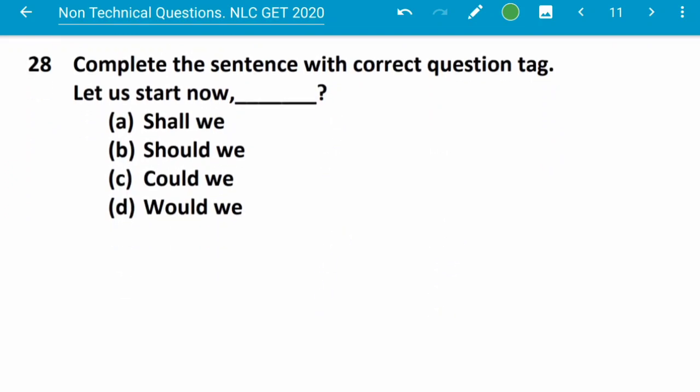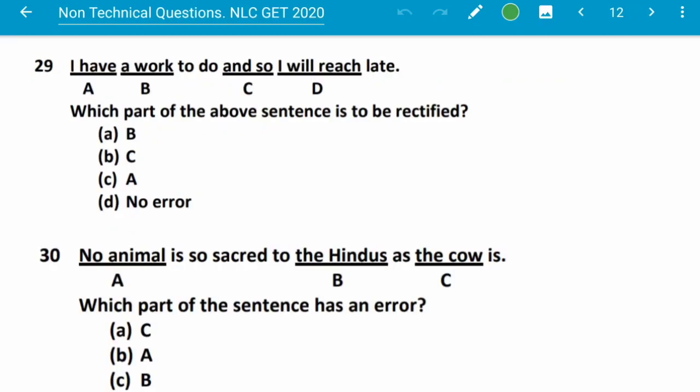Complete the sentence with correct question tag. Let us start now. Then shall we, should we, would we, could we. So this will be shall we. Shall we. So next question.